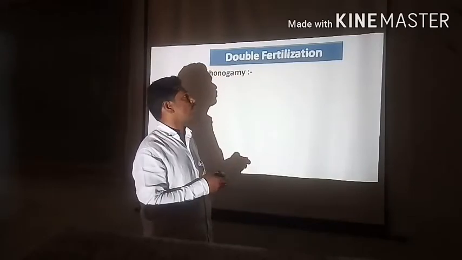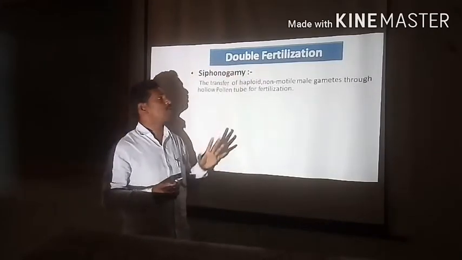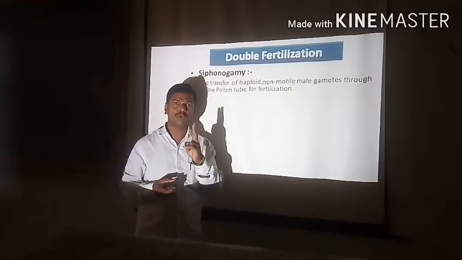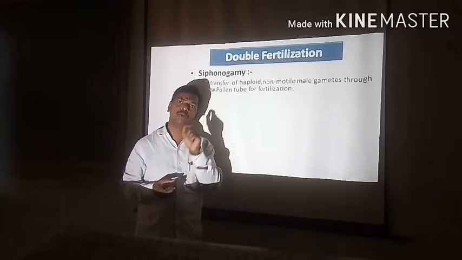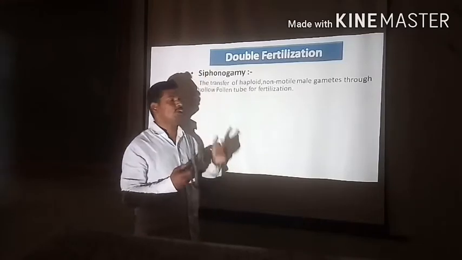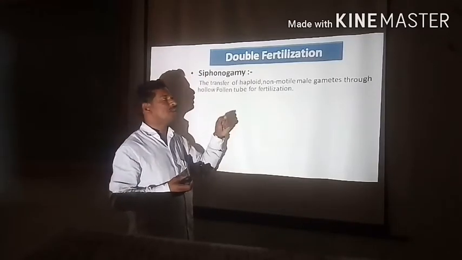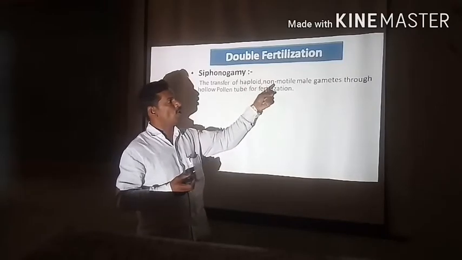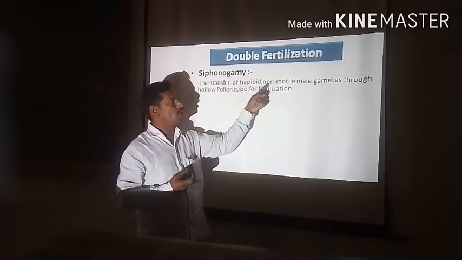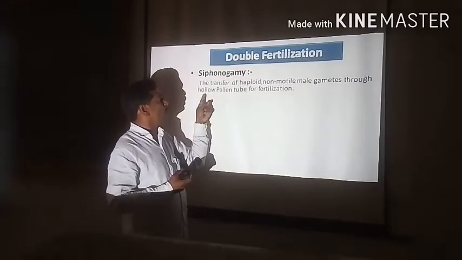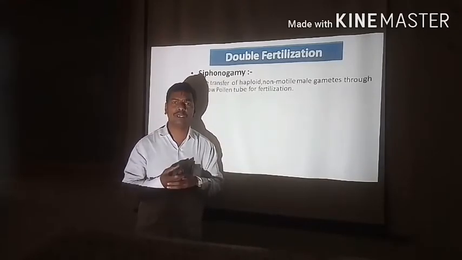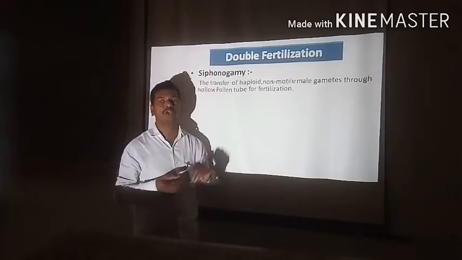See here. First we discuss siphonogamy. The word siphonogamy arises from two words. The first word, siphon, means tube. Gamy means fusion or mixing, which is concerned with fertilization. What is meant by siphonogamy? Siphonogamy is nothing but the transfer of haploid non-motile male gametes through the hollow pollen tube for fertilization. This event or mechanism is said to be siphonogamy, which is related to double fertilization.